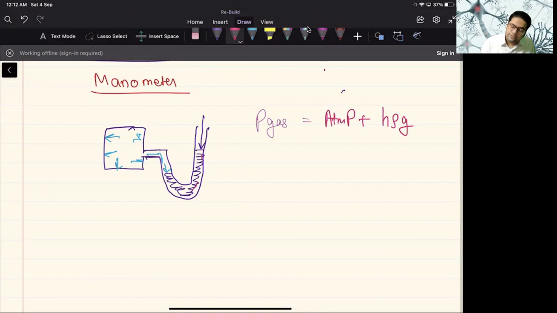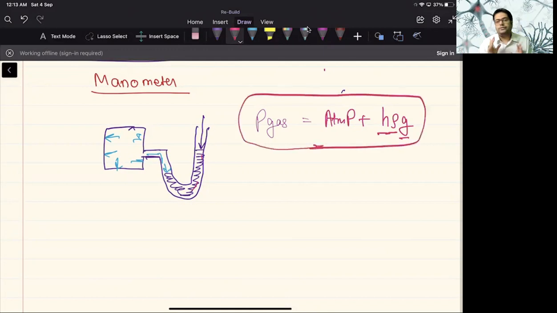Now, as it is mercury, you know about the density. You can observe the height, and the acceleration due to gravity is 10. Atmospheric pressure you can measure, the external pressure, and with the help of this equation you can find the pressure of the gas. So this is how a manometer can be used to calculate the pressure of a gas.